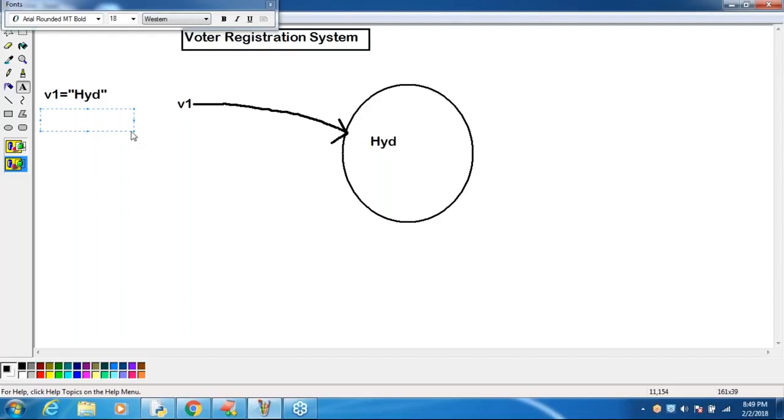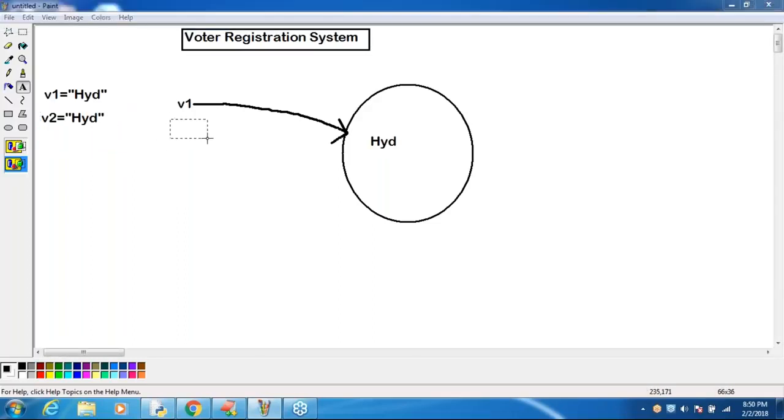Okay, sir, now the first voter came. Sir, my city name is Hyderabad. For that Hyderabad, one Hyderabad object got created by Python. V1 is the reference variable. Excellent. Now V2 came, sir. Sir, my city is also Hyderabad only. He provided the city name as Hyderabad. Then for this person, we would require creating a Hyderabad object. Immediately Python is going to tell: voter 2, just now I created Hyderabad, same content only. Why don't you reuse? Immediately for the V2 person also, the same object is going to be reused.